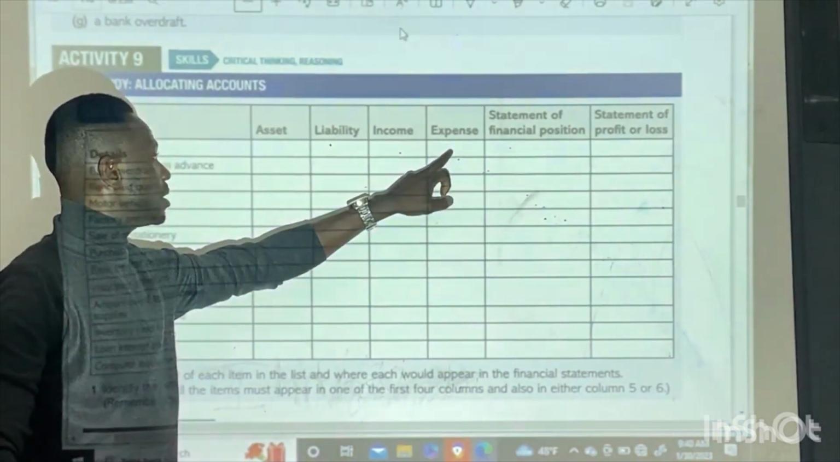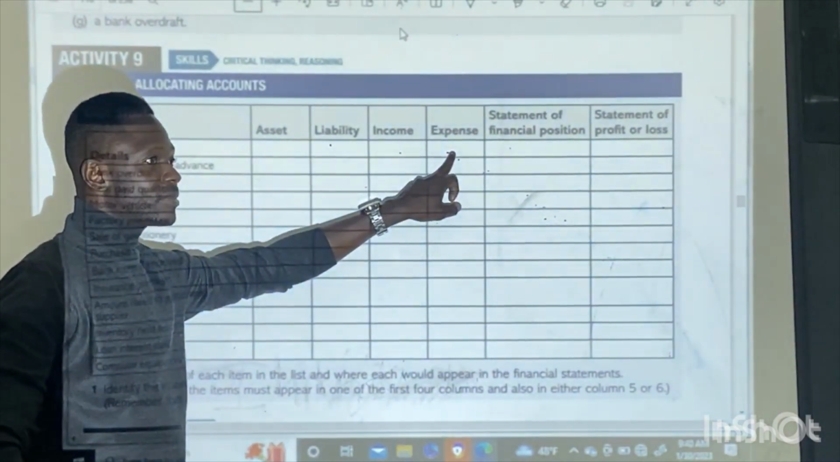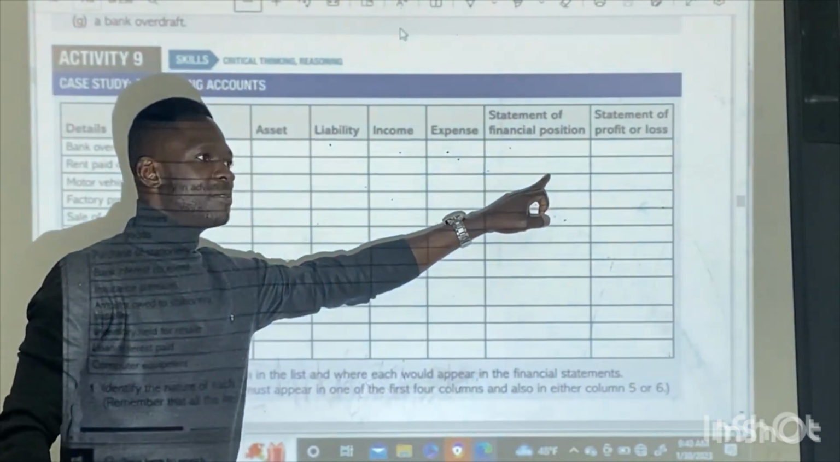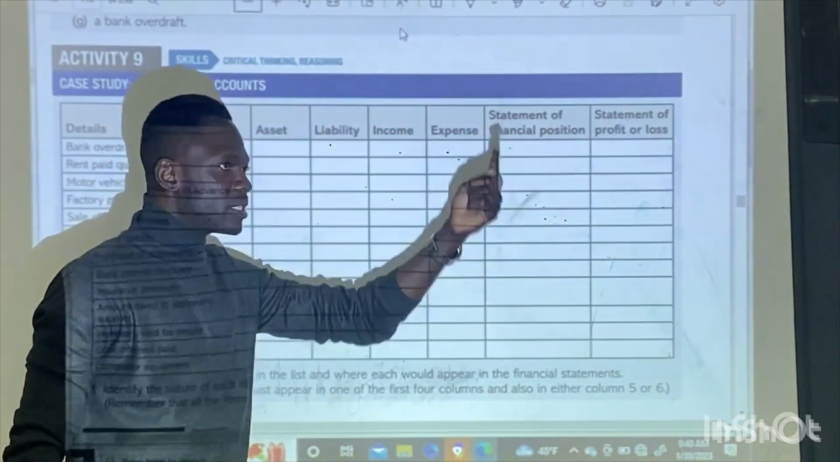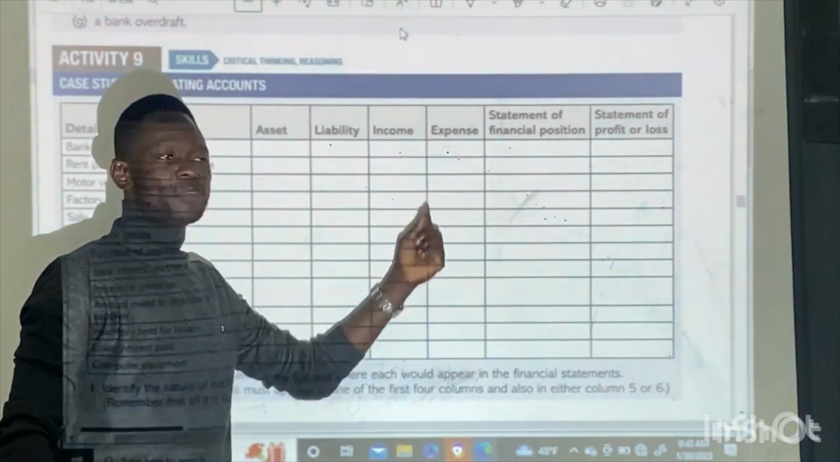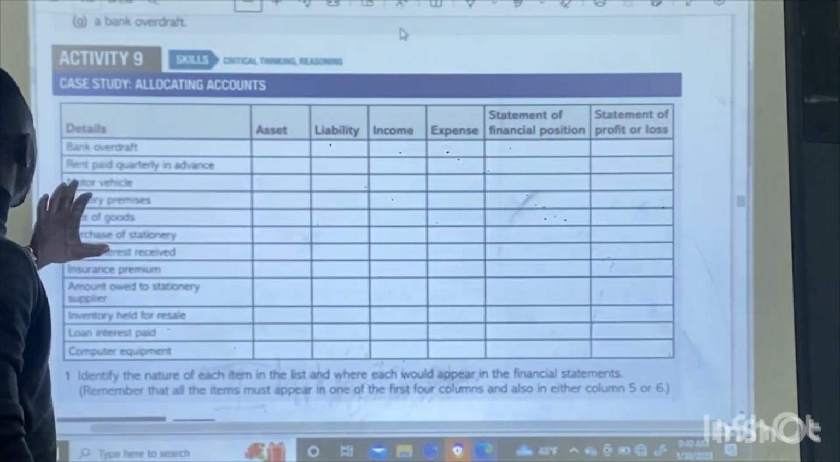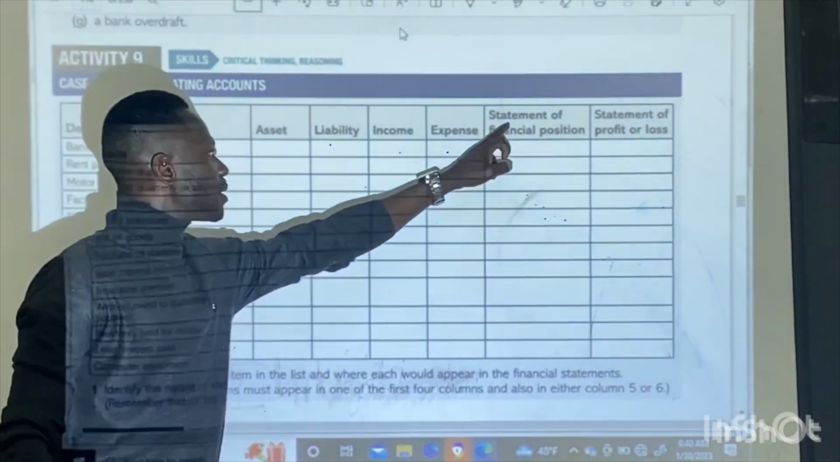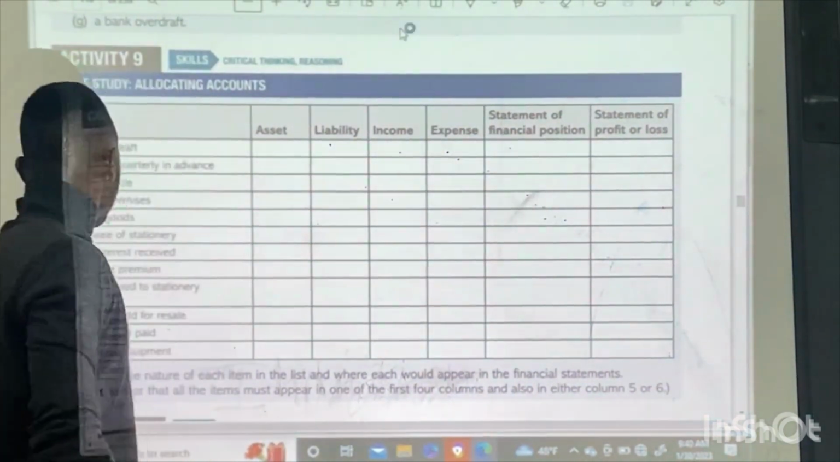But where do you record it? Statement of profit or loss. No, statement of financial position. Because it's prepayment. So it's going to be statement of financial position. The third one, motor vehicle. Motor vehicle is an asset and it's recorded in the statement of financial position.